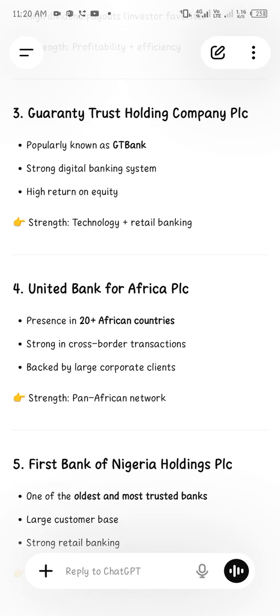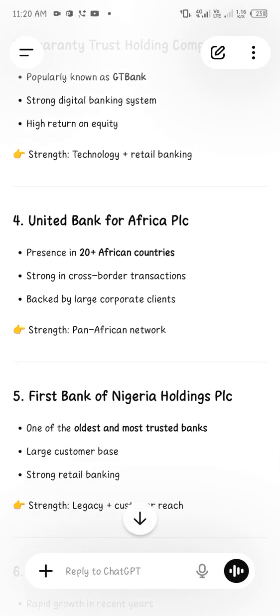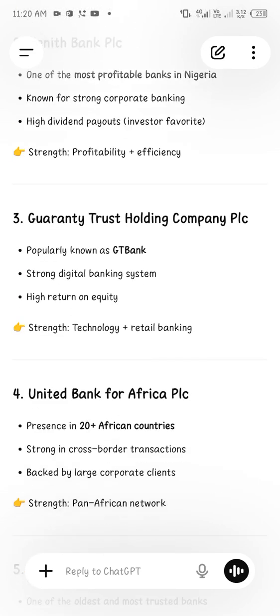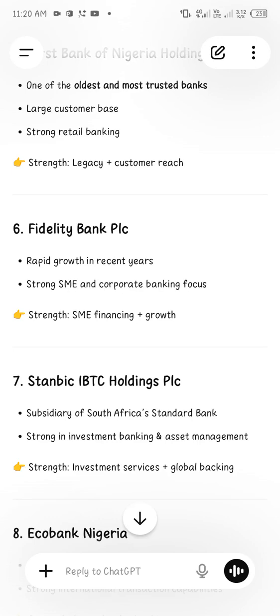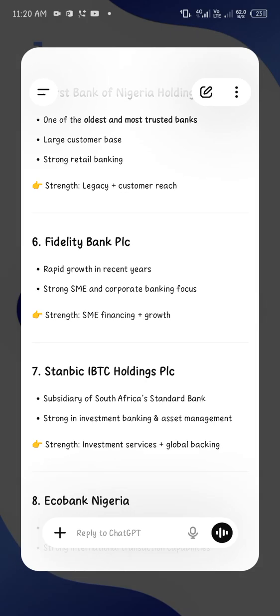Okay, now I'm actually going to pick Stanbic Bank, and the reason is because I just want to. Do you understand? I just want to, nothing else. So I'm picking Stanbic Bank. So let's go to TradingView.